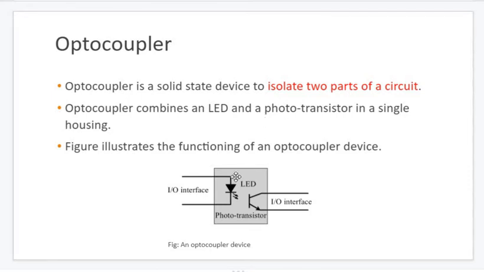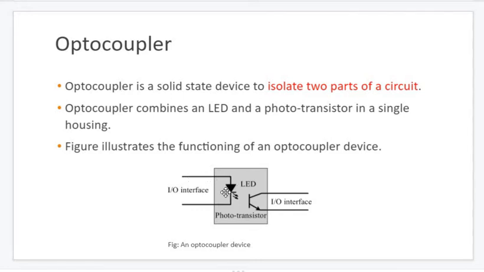Optocoupler. Here is a block diagram of an optocoupler, which isolates, meaning separates, input and output. Here you can see the circuit isolated into two parts, input and output. Let's see how the optocoupler will work. Let me explain. Optocoupler means it is optically related. Optic means light. So you will give some voltage here. Just as an assumption, I will give voltage.